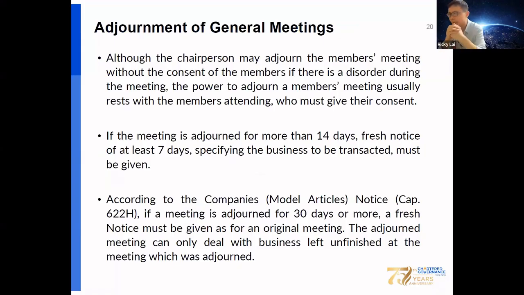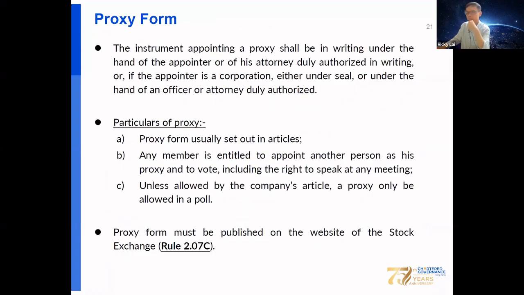Although the chairman cannot adjourn the meetings without the consent of the members, if there is any disorder during the meeting, then the power to adjourn the meeting usually rests with the members, who must give the consent. If the meeting is adjourned for more than 14 days, then a notice of at least 7 days must be given. And if the meeting is adjourned for 30 days or more, then a notice must be given as for an original meeting. The adjourned meeting can only deal with the business left unfinished, which was adjourned.